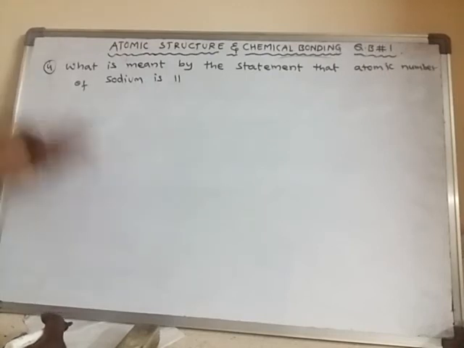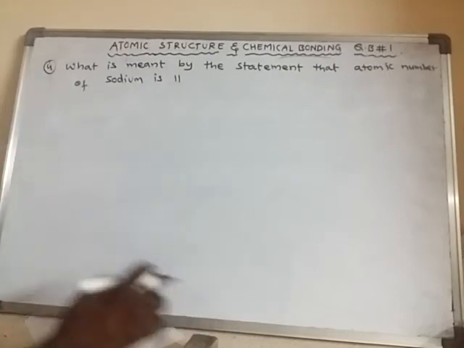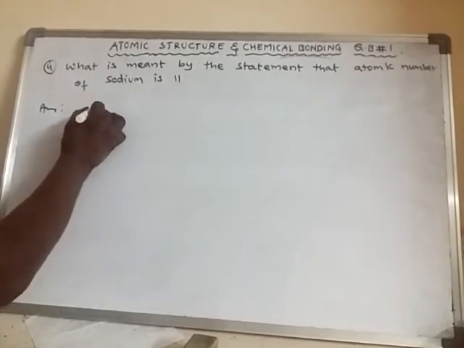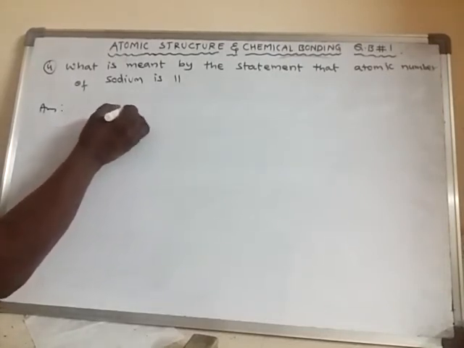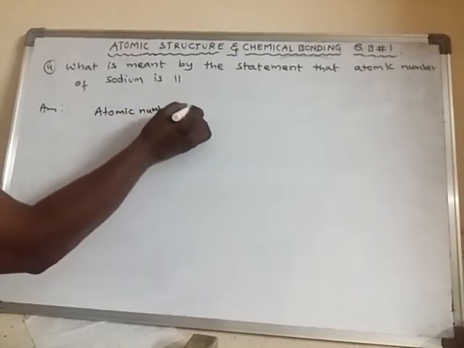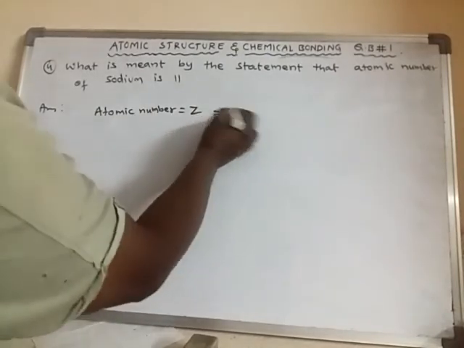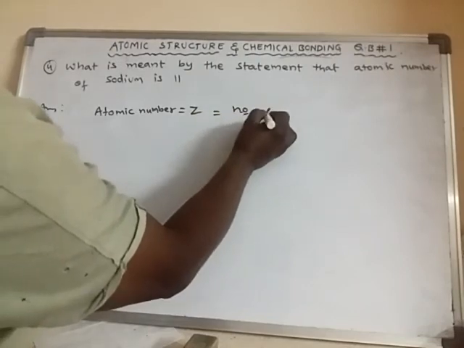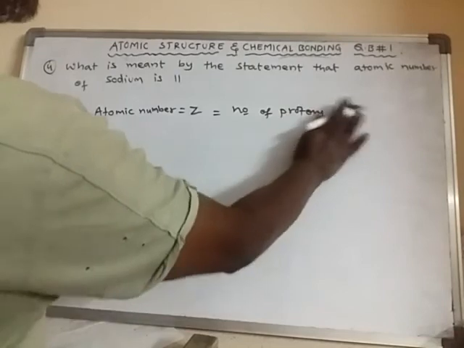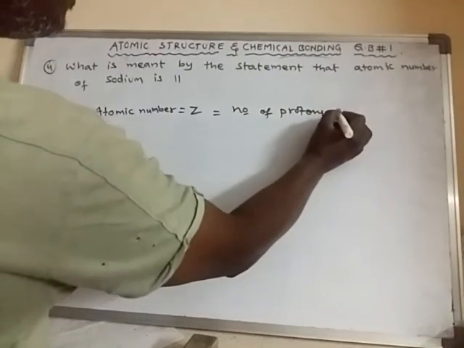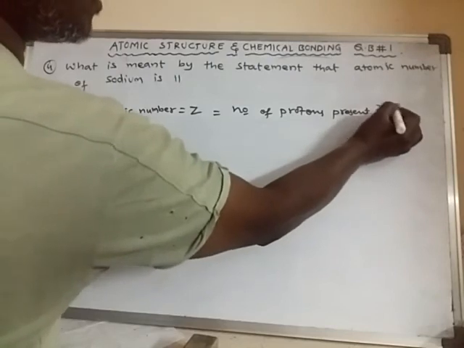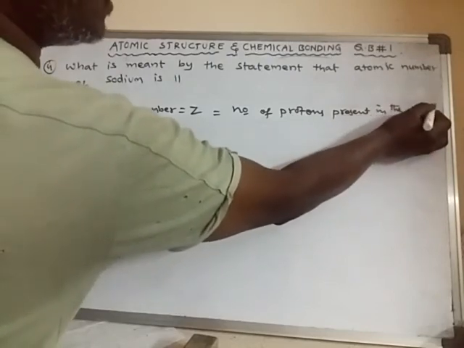In the same way, even the fourth question can be answered. So what is the answer for this question? Generally atomic number, denoted with Z, is equal to the number of protons present in the nucleus of an atom.